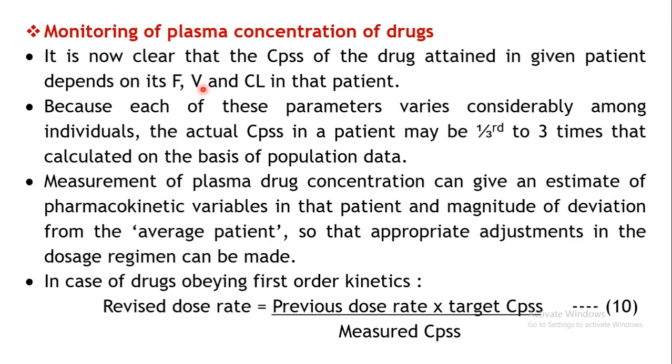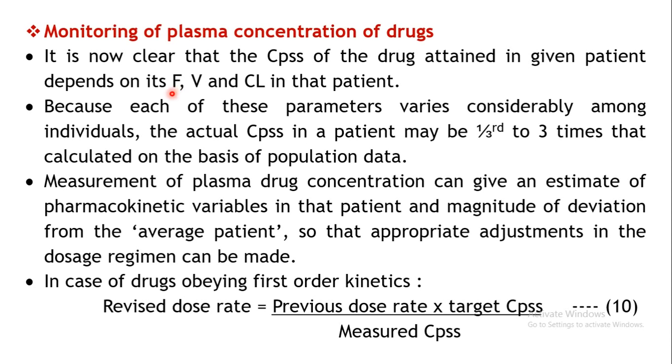So these parameters, as we have seen even earlier, you cannot make a generalization of these parameters in every individual. When you measure these parameters in one particular patient for one particular drug, the same measure of the parameters will not be seen in the other individuals. Like, say, bioavailability of a particular drug may alter, right? We have seen under the bioavailability also. It is not constant for every individual.